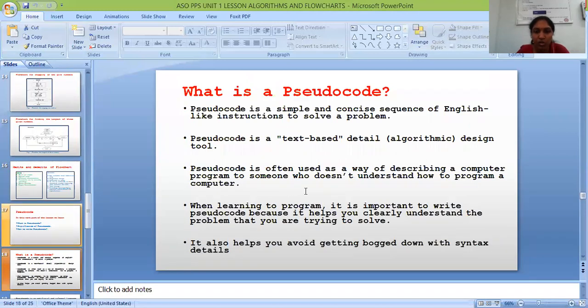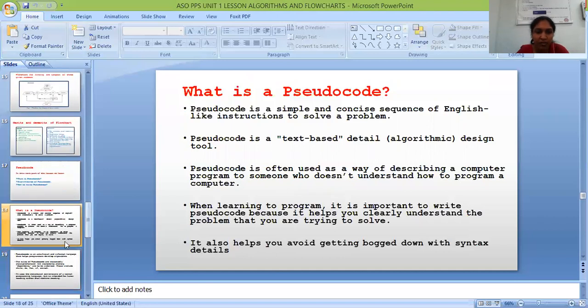Pseudocode is often used as a way of describing a computer program to someone who does not understand how to program a computer. When learning to program, it is important to write pseudocode because it helps you clearly understand the problem that you are trying to solve. Next, it also helps you to avoid getting bogged down with syntax details.